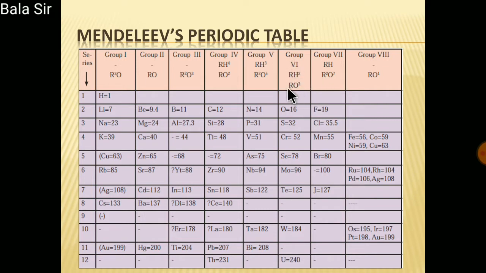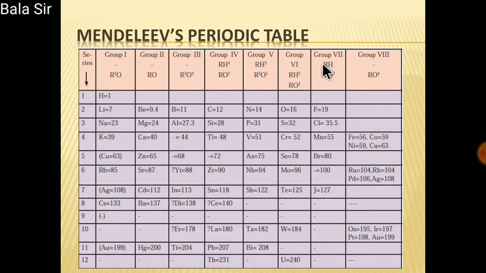In group 6, RH2, RO3. Let us replace, but here you have to change the direction. Here RH2 is given, so you cannot say OH2, it is H2O, H2S, SO2, CrO2. RO3, so it will become O4, SO3, CrO3. In group 7, RH, R2O7.